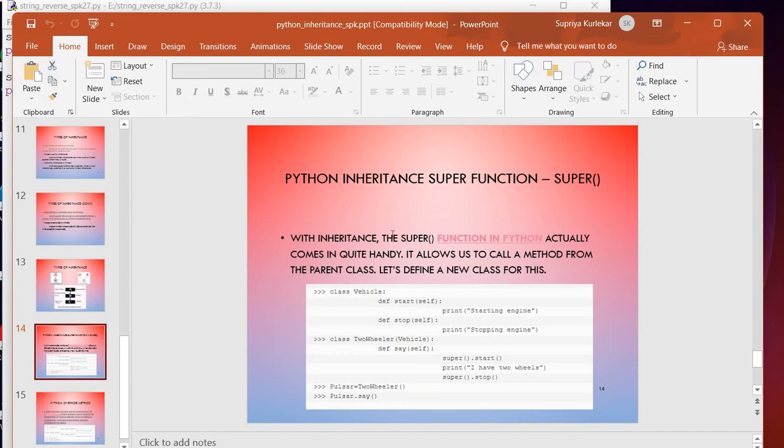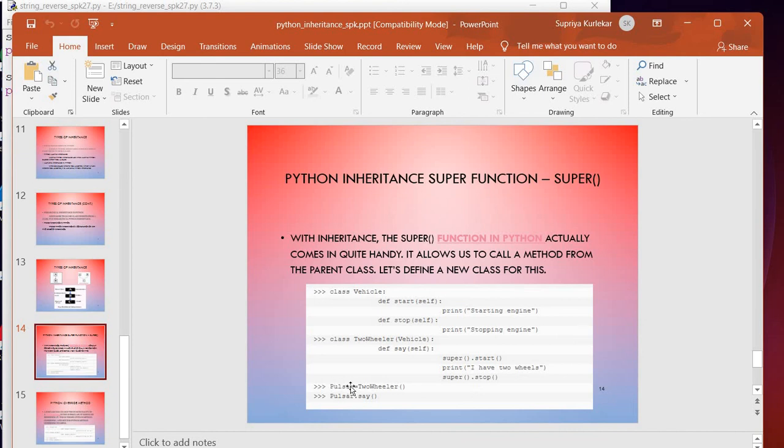There is one more thing, that is, the super function can be used. It is a handy one. It allows us to call a method from the parent class. So like this, for example, here is a class Vehicle. We have defined a start method with a message as starting engine, and then stop, with stopping engine. Now we have a class TwoWheeler which has been inherited from the Vehicle class, and now we have written super.start. So here we have called it, and then, for example, one message, and then super.stop.